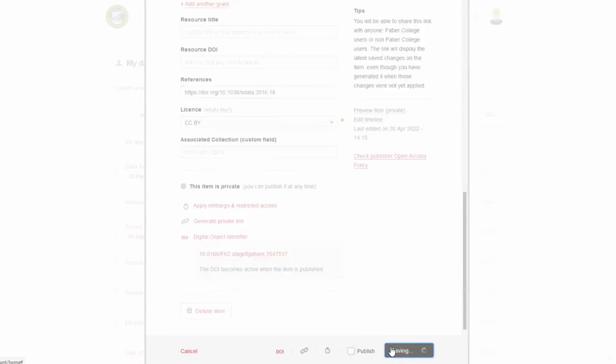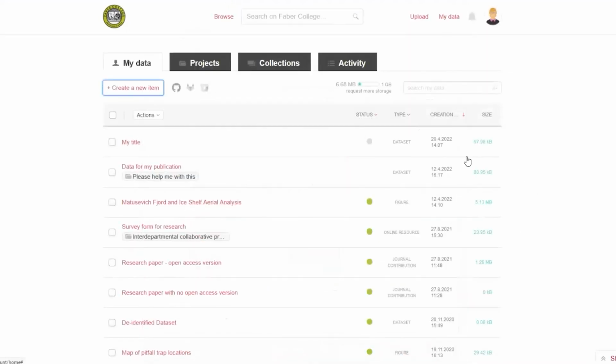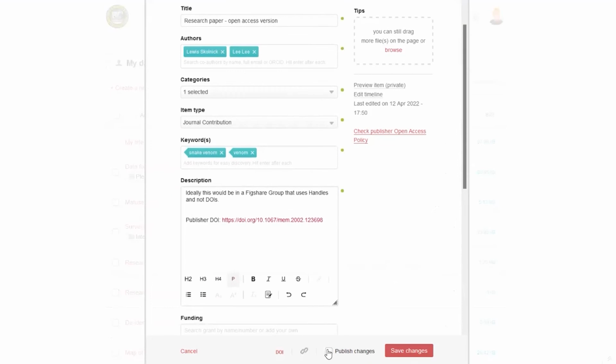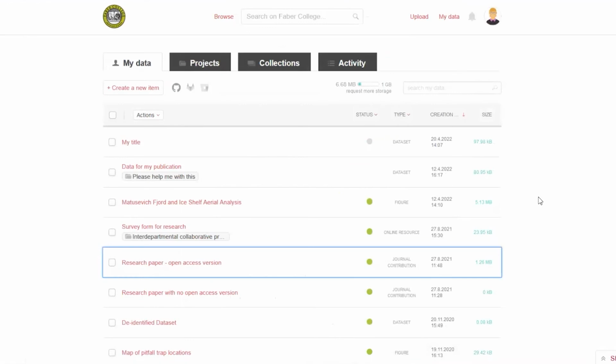So I'll just save this here. At any time, you can go in and edit a record. These are all public records. I can just edit it. And when I publish it, it will create a new version, depending on what I changed. Okay, so that was kind of a long description there, but hopefully that was pretty clear, and hopefully you saw it's relatively easy to share your research.